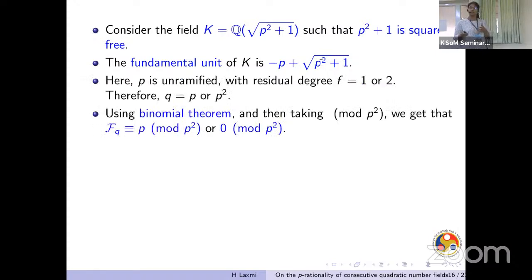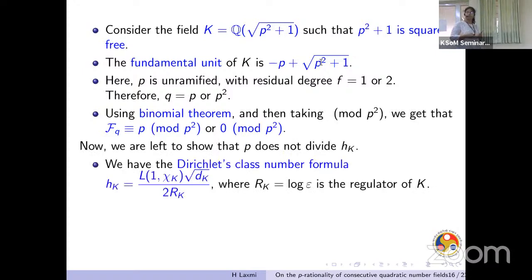If we calculate the Fibonacci number at both p and p², we found out, using the binomial theorem, we first expanded the terms and then taking mod p², we found that F_q mod p² is either p or 0. So in both cases, it is incongruent to 1 mod p², satisfying the second criterion. So we are just left to show that the class number is indivisible by p.